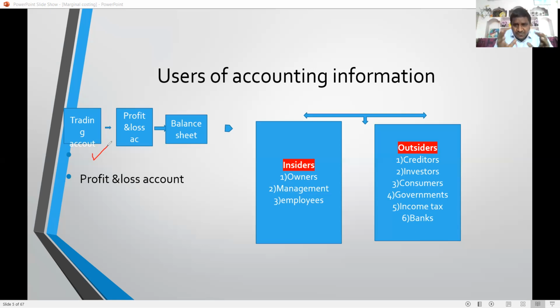Next, financial accounting gives the profit or loss during the last 12 months. It represents the company as a whole. It does not tell us department-wise, activity-wise, or product-wise information. Product-wise information is not available. Process-wise information is not available. Activity-wise information is not available in financial accounting. These are the major limitations. These limitations are overcome by cost accountancy.